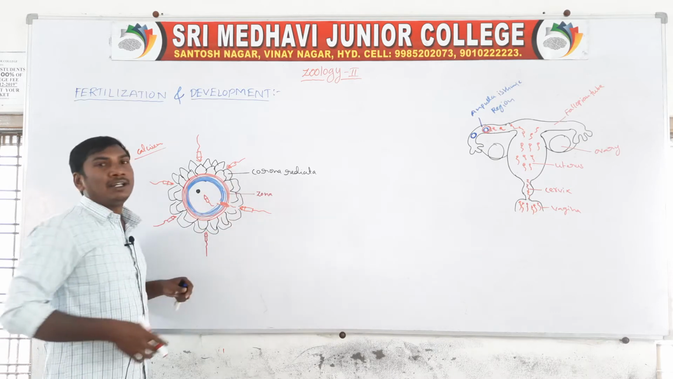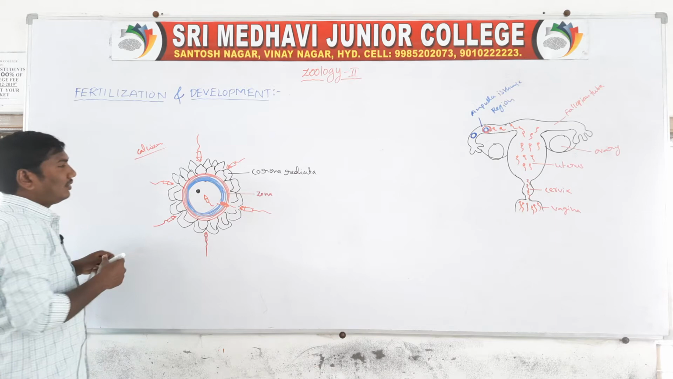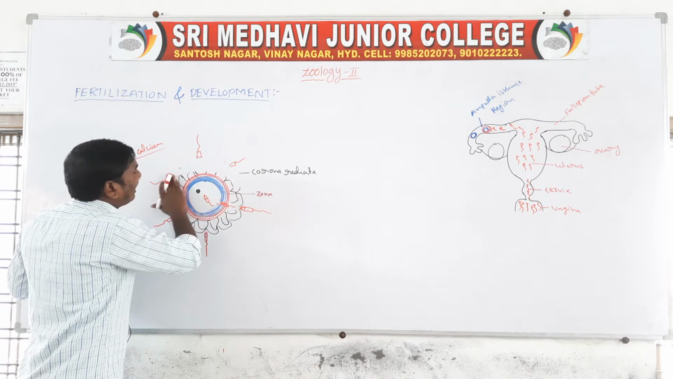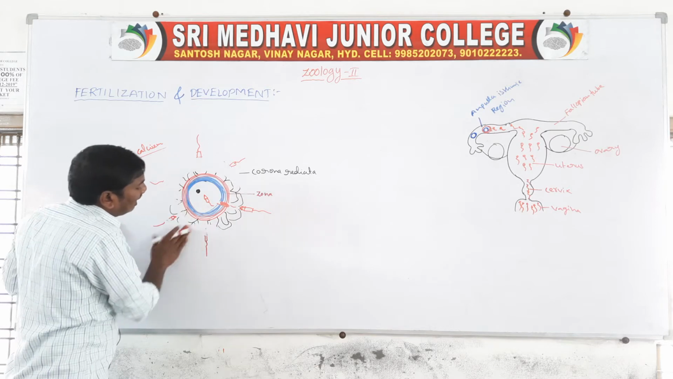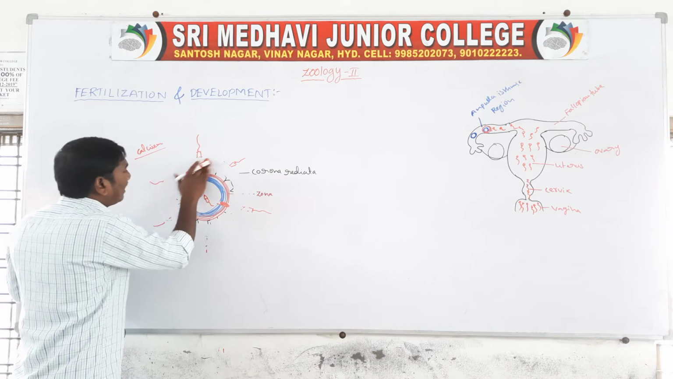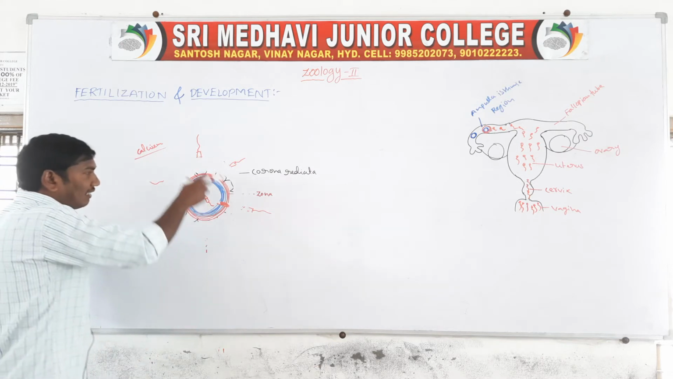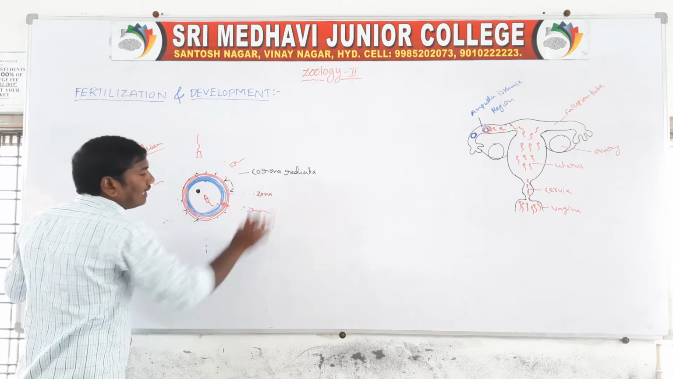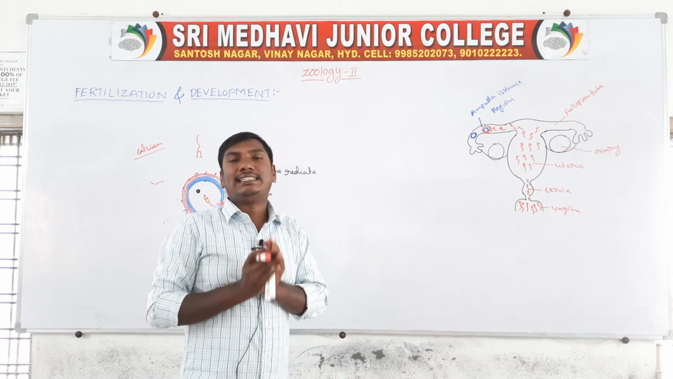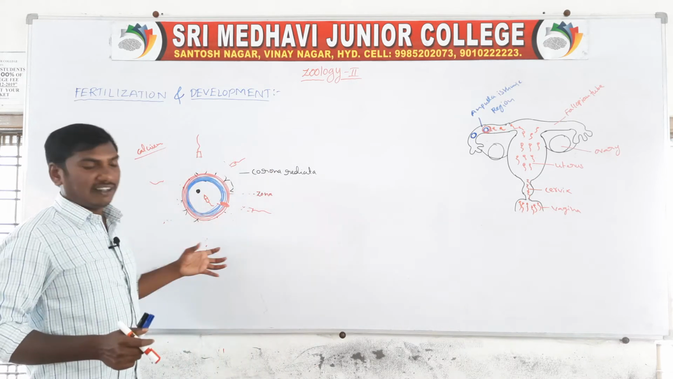So the formation of zygote happens. After the formation of zygote, the corona radiata membranes dissolve. The one sperm enters the ovum, forming the zygote. After the fertilization, the corona radiata disappears. So this is fertilization.